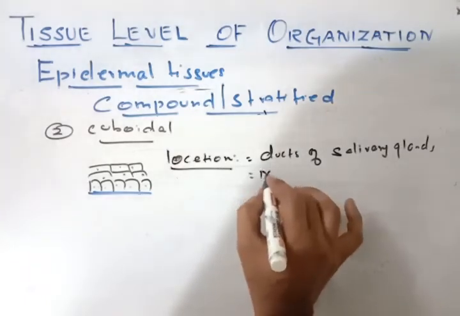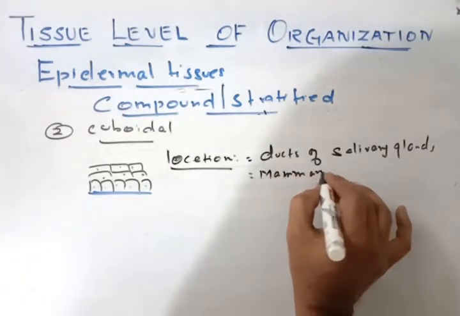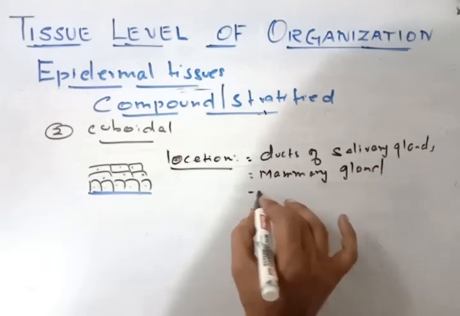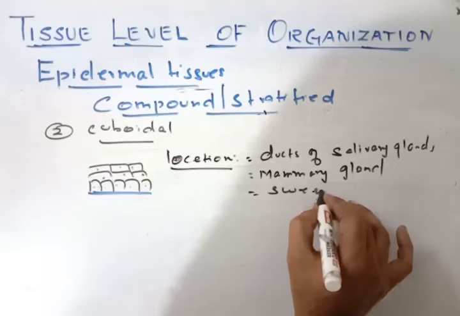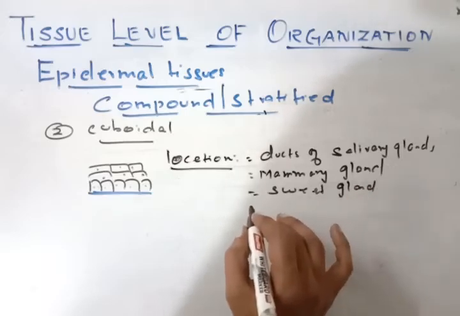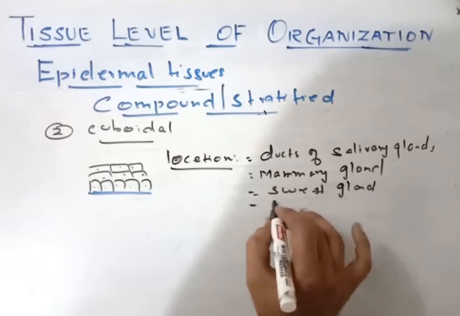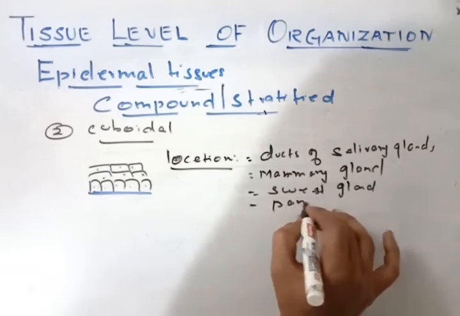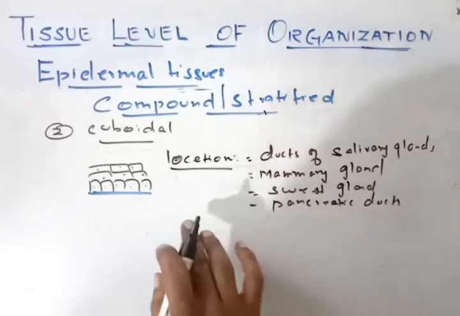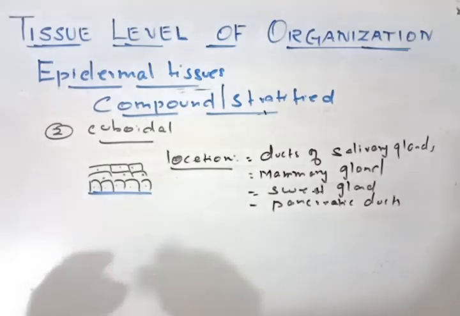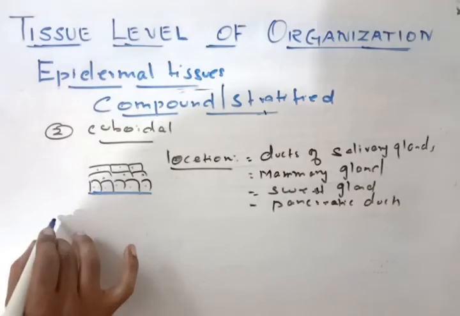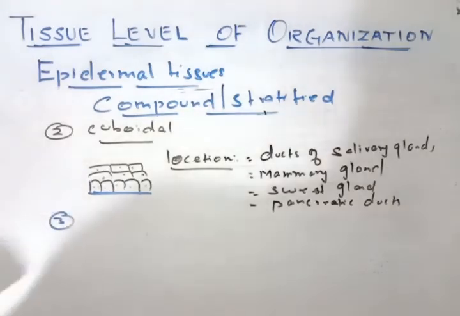Then second, it is on the mammary glands, the milk producing glands, and third is the sweat glands. And fourth, it is present on the pancreatic ducts. So all these are the locations.